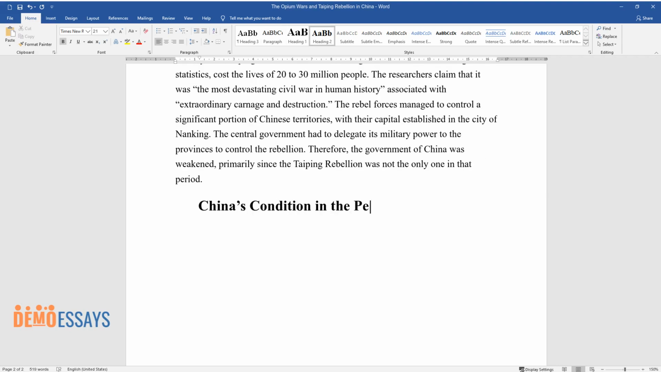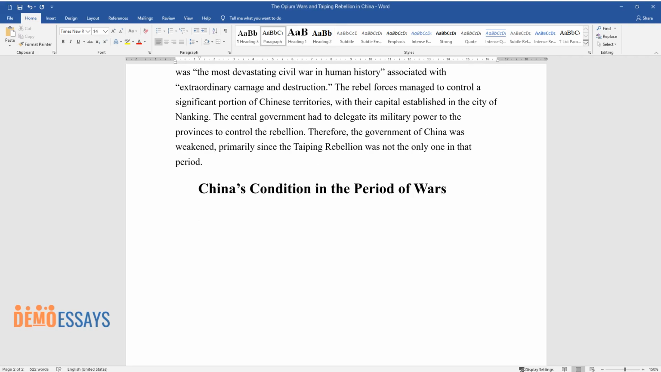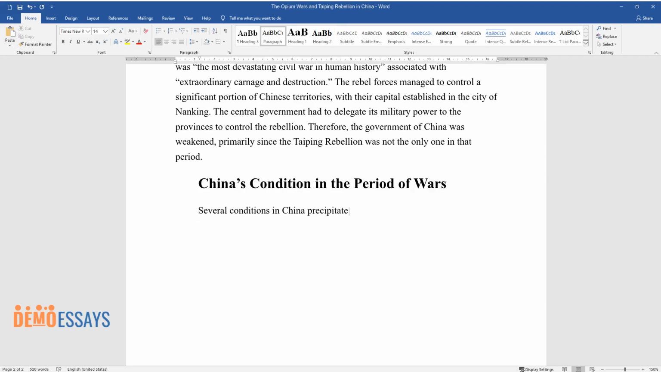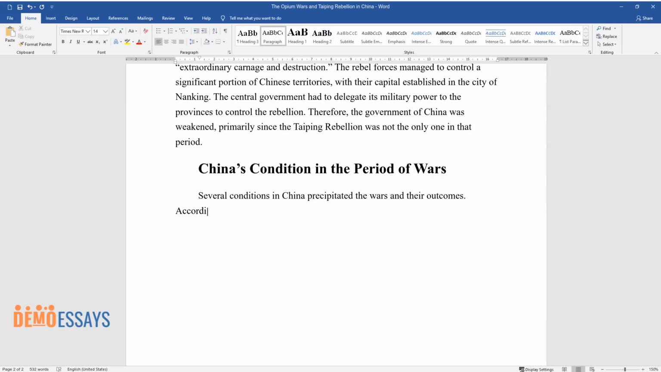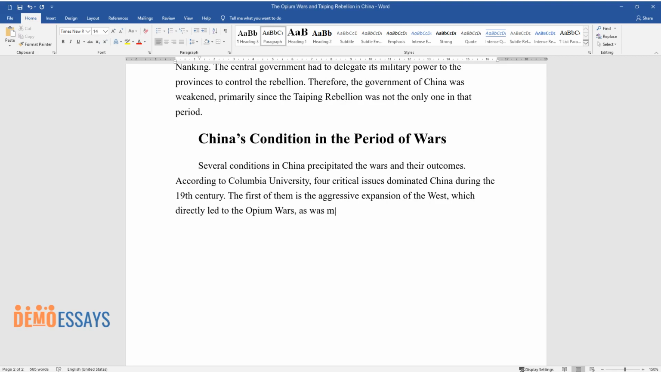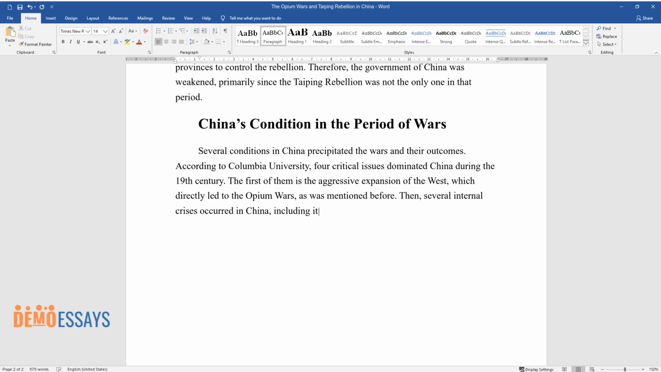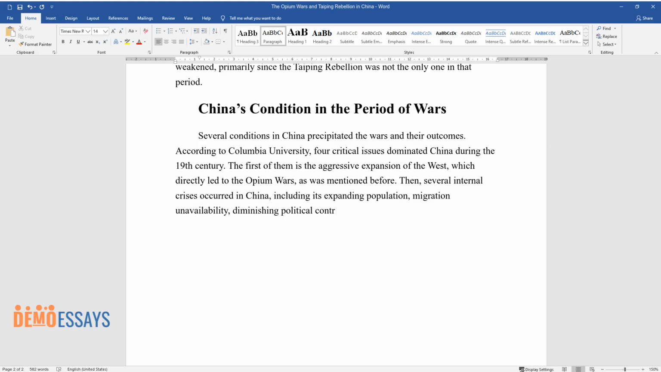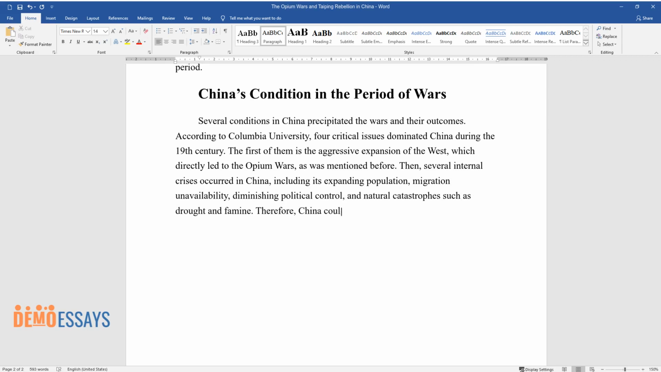China's condition in the period of wars. Several conditions in China precipitated the wars and their outcomes. According to Columbia University, four critical issues dominated China during the 19th century. The first of them is the aggressive expansion of the West, which directly led to the Opium Wars, as was mentioned before. Then, several internal crises occurred in China, including its expanding population, migration unavailability, diminishing political control, and natural catastrophes such as drought and famine.